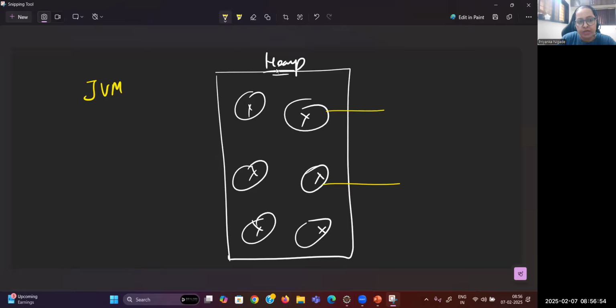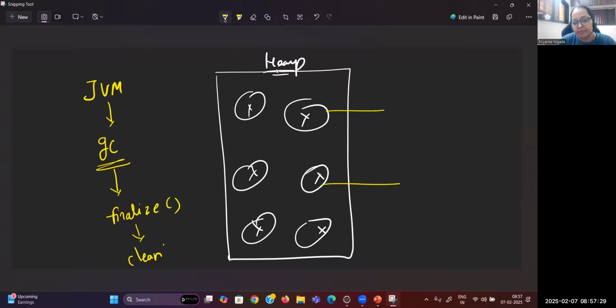What will the JVM do? The JVM internally calls the garbage collector. Okay. GC is what? It is a garbage collector. This is a separate process that the JVM internally follows. This garbage collector is responsible for destroying the objects that are not necessary. Correct? But what will this garbage collector do internally? The garbage collector internally calls one method which is called the finalize method. What is the purpose of this method? Before that object is destroyed, the finalize method will clean the memory.